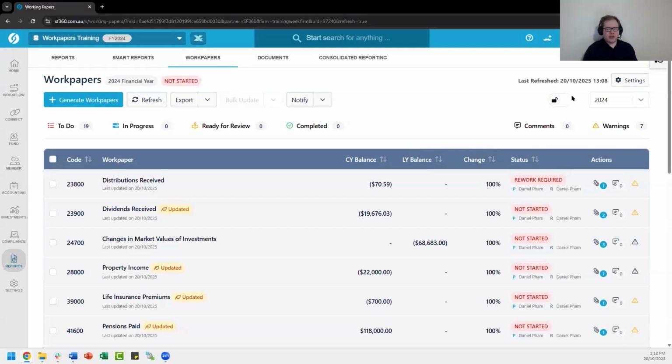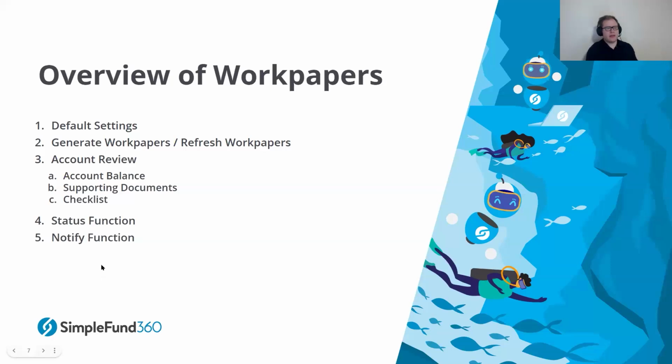There are some little functions here and there, such as the lock function here, as well as exporting documents, but we'll get to them just a little bit later. Hopefully that generally explains the process of using work papers. You'd work through the accounts here, determining the statuses of them, determining if they're correct, update the status, and then if you're using that prepare and reviewer function, you can go through that process as well. But as we mentioned, those are the 5 points that I would essentially separate the work paper screen into.